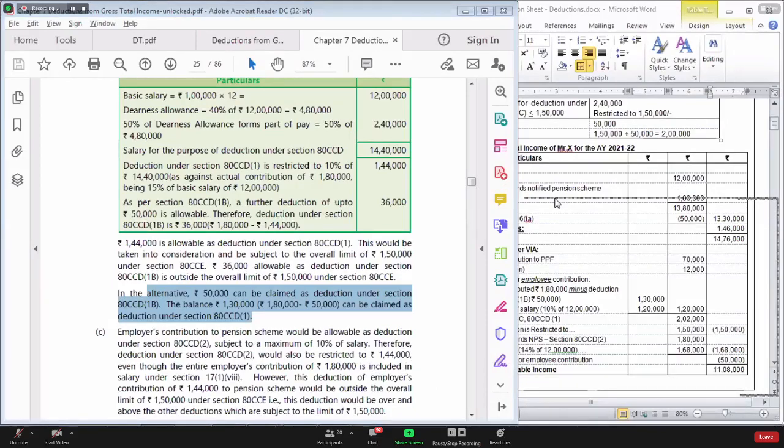So with this we have completed section 80C. Today we have completed section 80 CCC. We have completed section 80 CCD. In that we saw section 80 CCD subsection 1, 80 CCD subsection 1B, and section 80 CCD subsection 2. We also discussed the solution for question number 1.